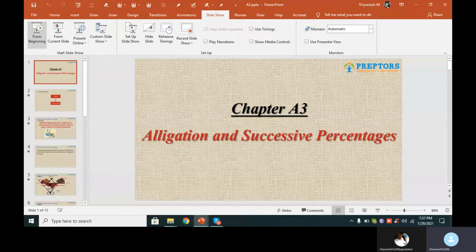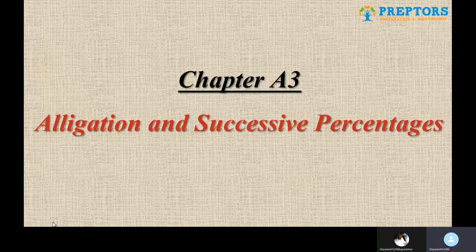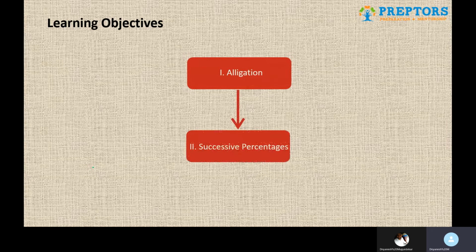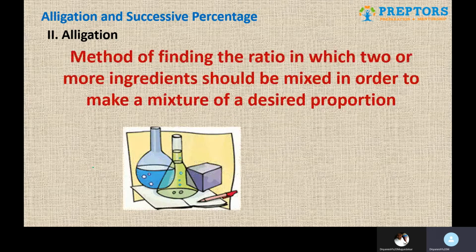So let's start with this now. What is allegation and what is successive percentage? Both are very straightforward, simple ideas. Let's first see the official definition for allegation. What exactly allegation means is the moment you are supposed to find out the mixing ratio in which you are supposed to mix the ingredients so as to get the desired quantity or the desired proportion, the method to figure that out is called allegation.